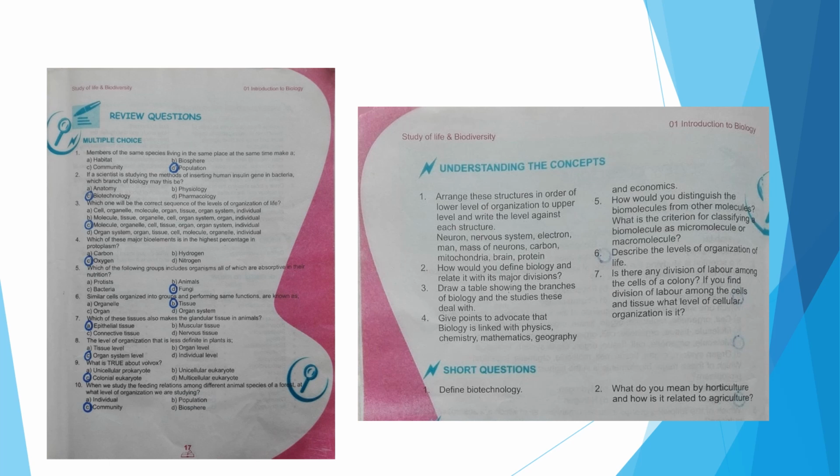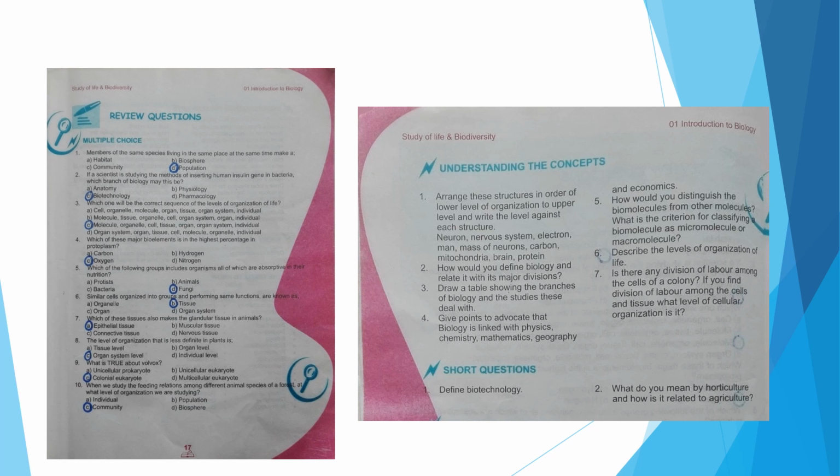Number 2 is: how would you define biology and relate it with its major divisions? On page number 2 the definition of biology is given, and we have already discussed it in detail. The 3 major divisions of biology are zoology, botany and microbiology, and you have to write them along with their definitions and examples in your copies. Number 3 is: draw a table showing the branches of biology and the studies these deal with.